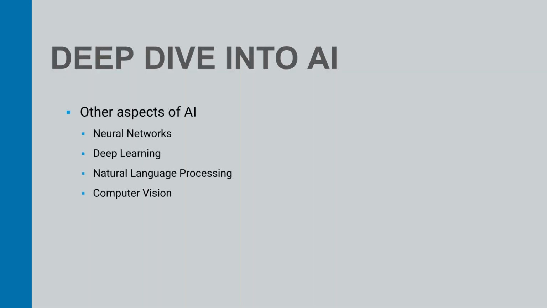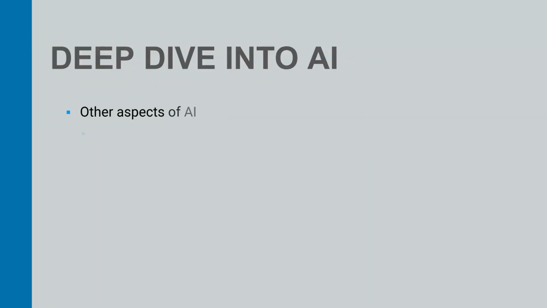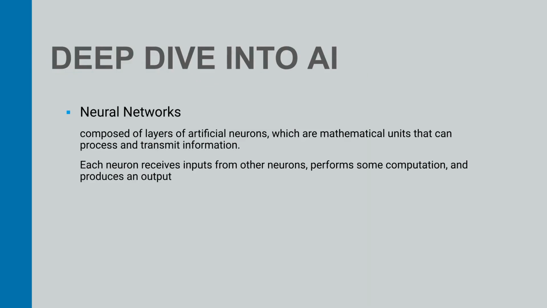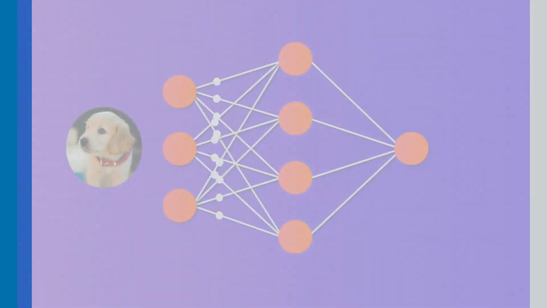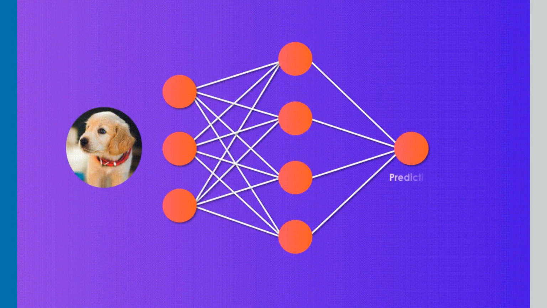In other aspects of artificial intelligence, we have neural networks, deep learning, natural language processing, and computer vision. Both neural networks and deep learning are inspired by the structure of the human brain. Neural networks are composed of layers of artificial neurons, which are mathematical units that can process and transmit information. Each neuron receives inputs from other neurons, performs some computation, and produces an output. By connecting many neurons in different ways, we can create complex and powerful systems that can learn from data and